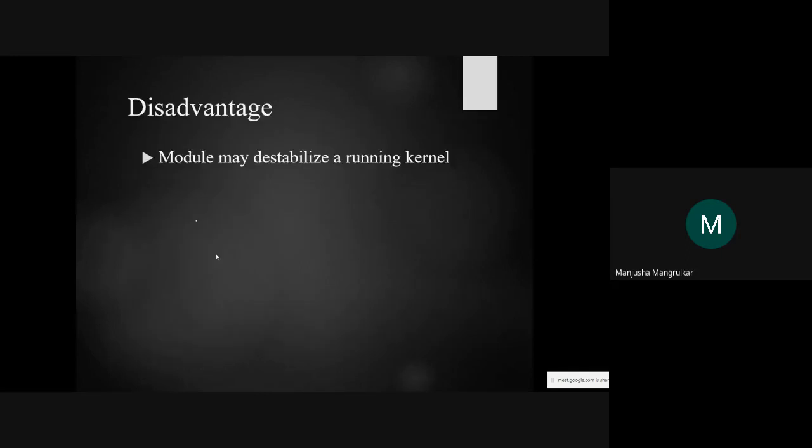But one disadvantage is that a modular kernel may destabilize the running kernel, because we are changing modules in and out. That is the one disadvantage in a modular architecture. It is destabilized because the running kernel is frequently changing, and it has to be fixed.